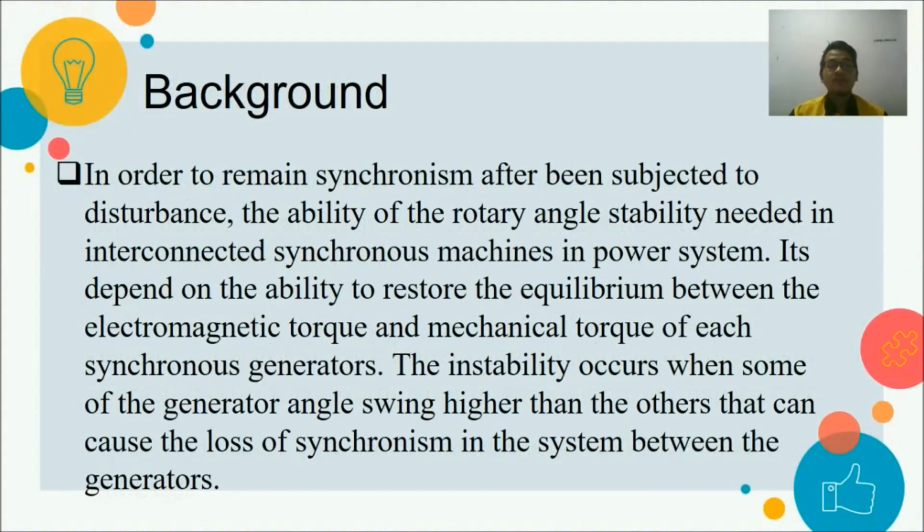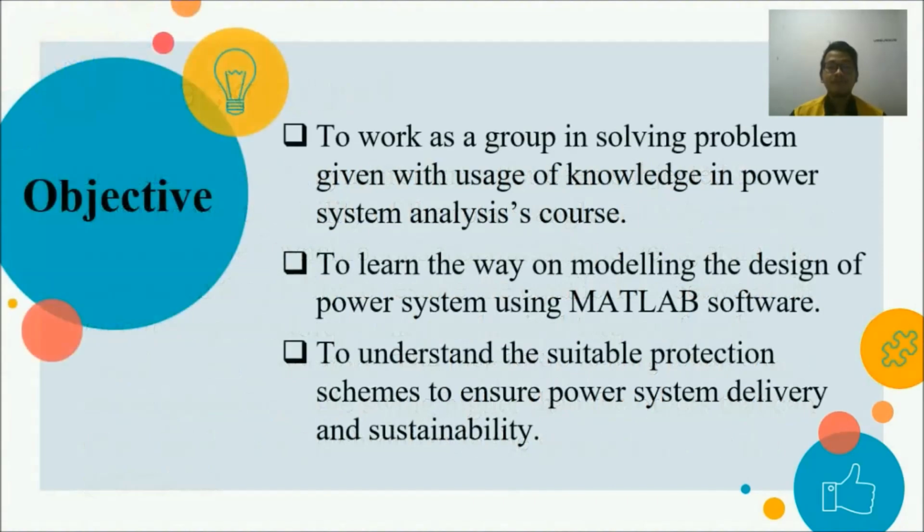Okay, for the background, in order to remain in synchronism after being subjected to a disturbance, rotor angle stability is needed in interconnected synchronous machines in the power system. It depends on the ability to restore the equilibrium between the electromagnetic torque and mechanical torque of each synchronous generator. The instability occurs when some of the generator angles swing higher than the others, which can cause loss of synchronism between the generators in the system.